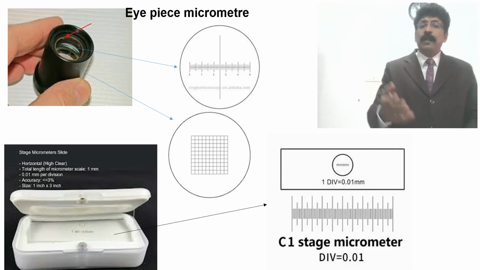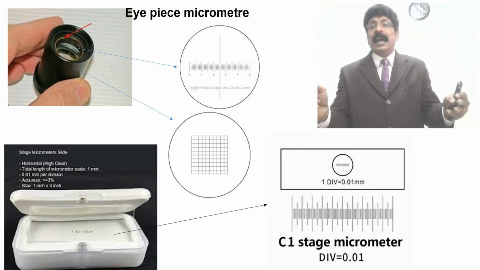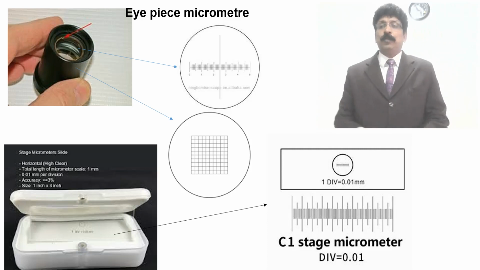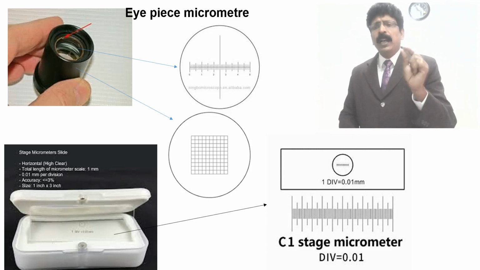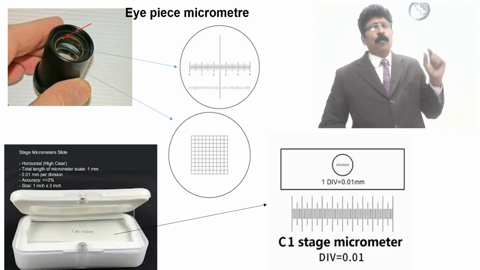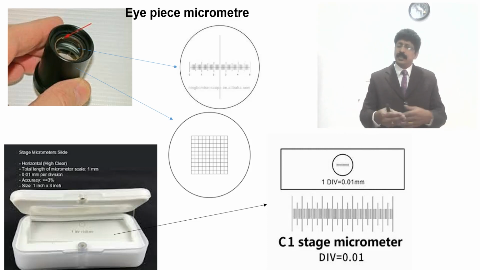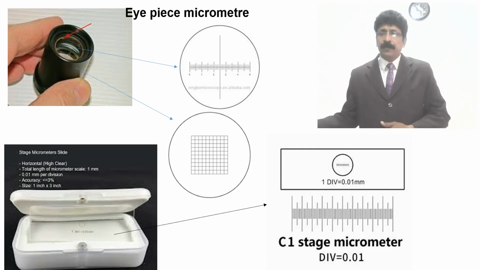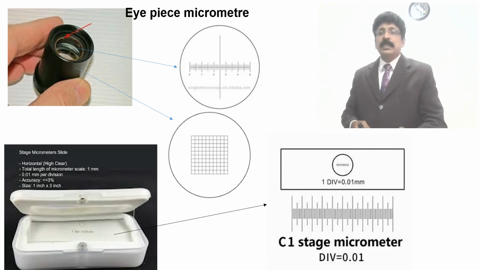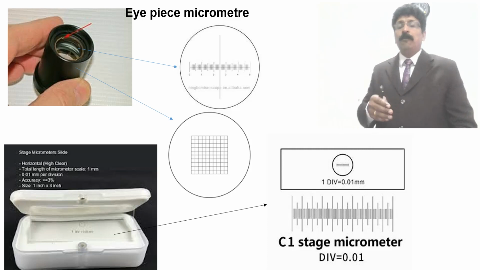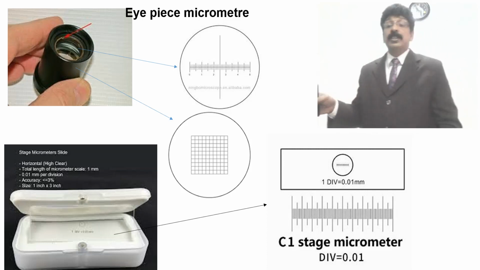So by that, you know there is a line which is already prescribed by the stage micrometer. So in 1 division of my stage micrometer, how many divisions of my eyepiece? This is what your calculation is. Once you finish, take the stage micrometer and then keep your object in the objective, see it in the eyepiece of the compound microscope and count how many divisions are occupied by my object.